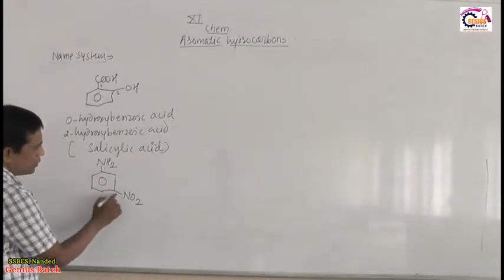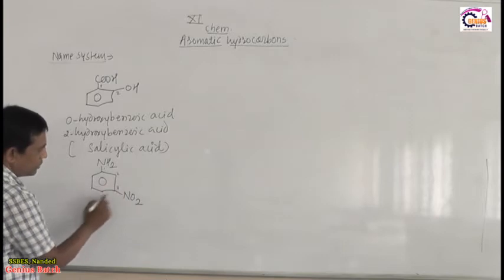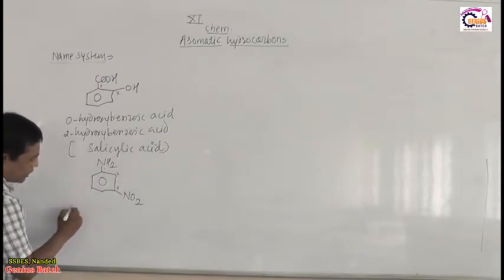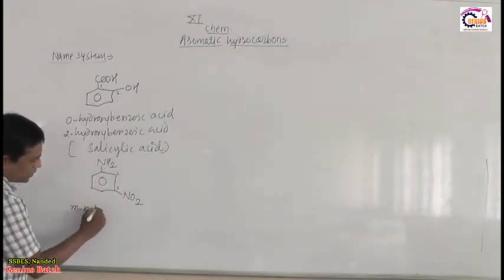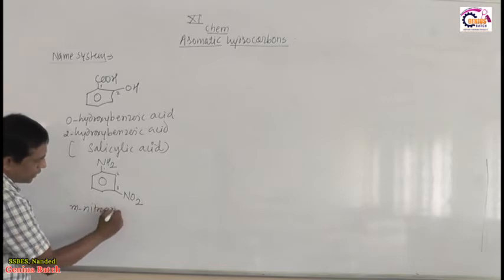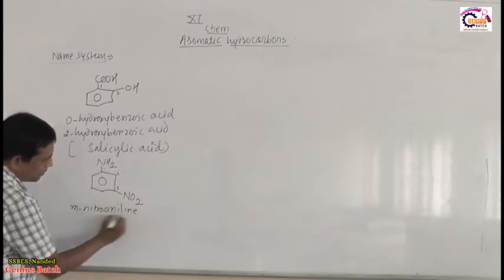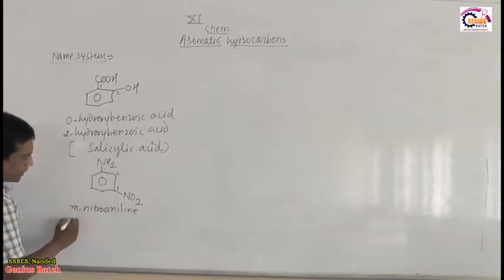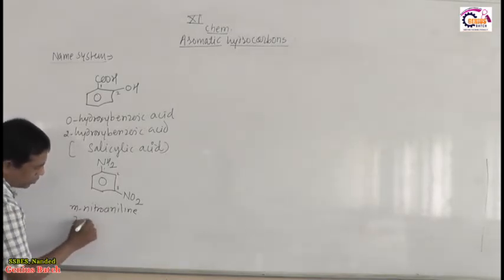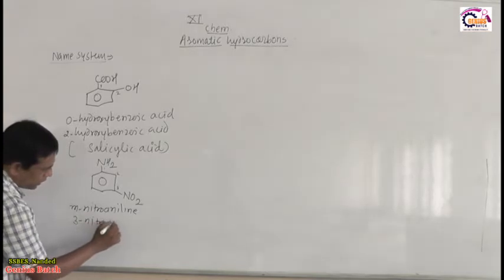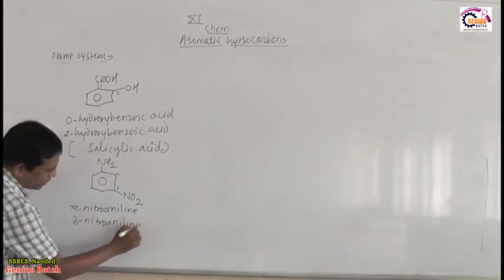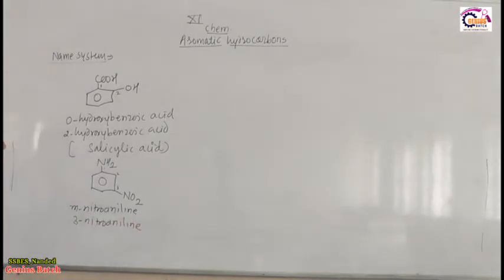With respect to this one, the substituent is on carbon number 3, 1, 2, 3. So the 3 position is called meta. The substituent present is nitro, and the special name of the compound is aniline. So meta is called 3. In IUPAC you write the numbering, 3-nitroaniline. So this is another name.